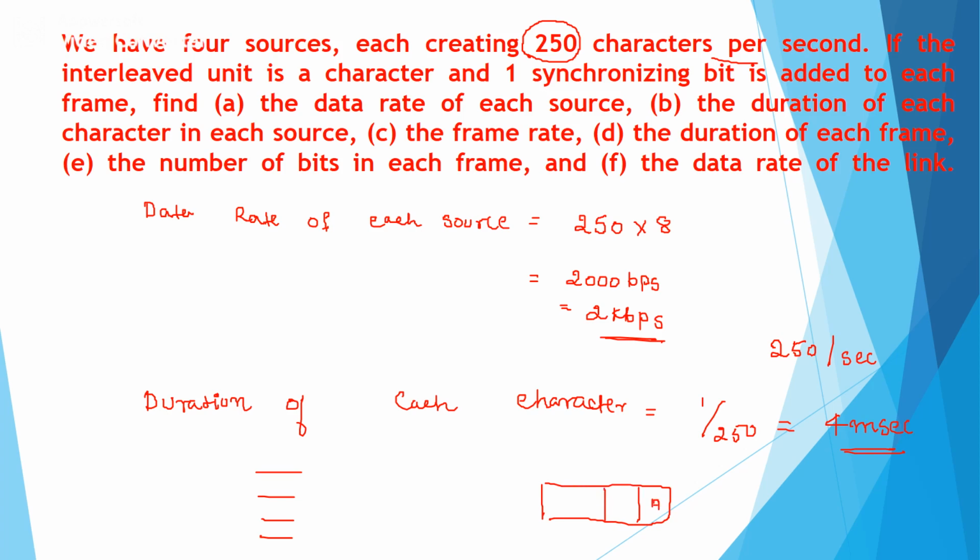So I'll take A1, B1, C1 and D1. Along with that, we need to add an additional synchronization bit. So each frame has 1 character from each source, and we need to add 1 additional bit, which will be either 1 or 0.